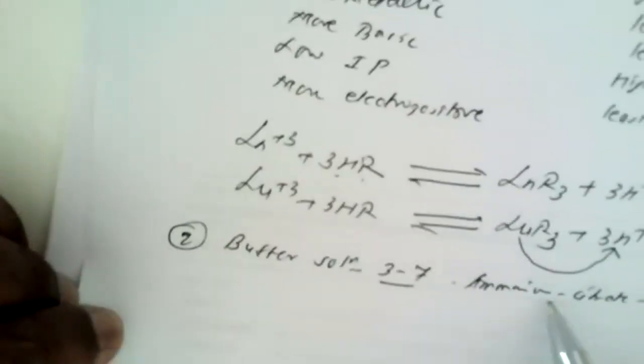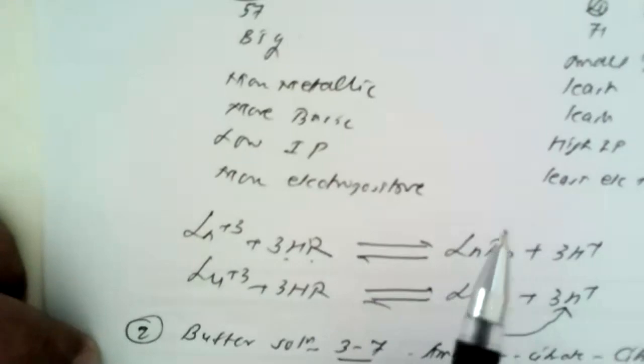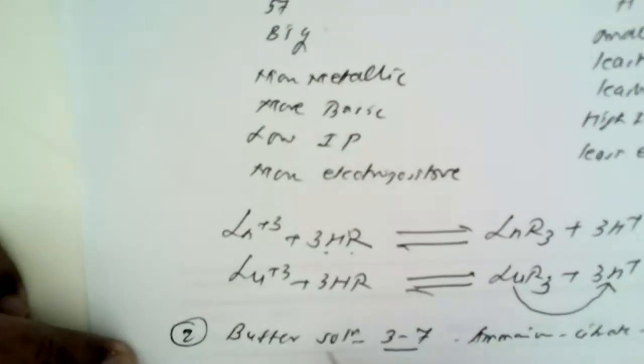But when we add an eluting agent such as ammonium citrate citric acid on the column, the lanthanide ions form complexes and the complexation increases from lanthanum to lutetium, that is from 57 to 71.